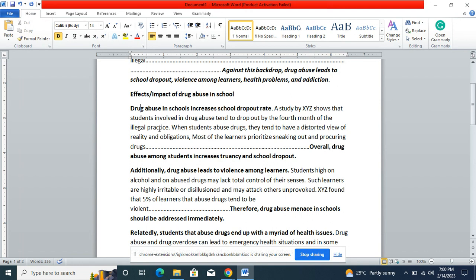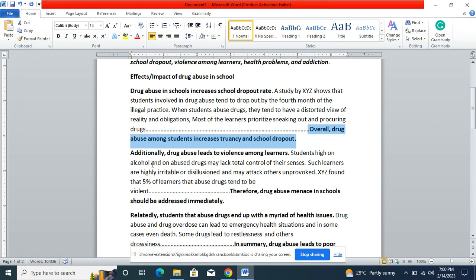Here is: drug abuse in school increases school dropout rate. This entire paragraph must talk about how drug abuse in schools increases school dropout rates. So here you must get your evidence. You can get statistics, you can get discussions by other people. Then at the end, you must conclude your paragraph with a concluding sentence. So you use a keyword for conclusion.